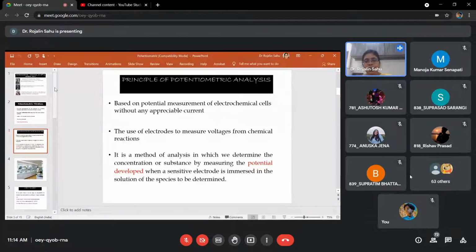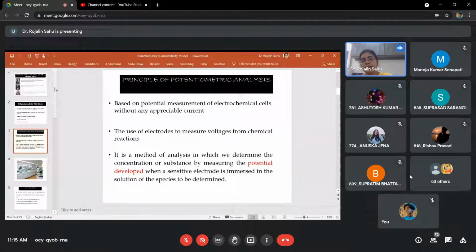As I already told you, there is a development of potential when the concentration of the analyte is changed. We are adding potassium dichromate to the Mohr's salt solution. Which is the oxidizing agent here?